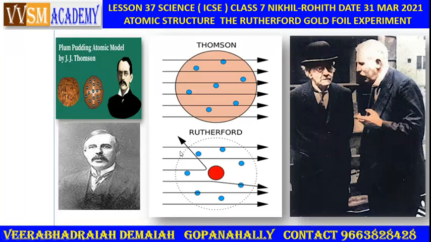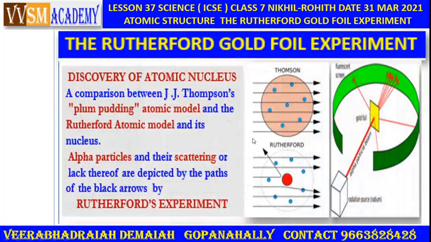Thomson and Rutherford combining together, discussing about the atomic nucleus. Discovery of the atomic nucleus, a comparison between J.J. Thomson's plum pudding atomic model and the Rutherford atomic model. Its nucleus, alpha particles and the scattering or lack thereof depicted by paths of the black arrows by Rutherford.